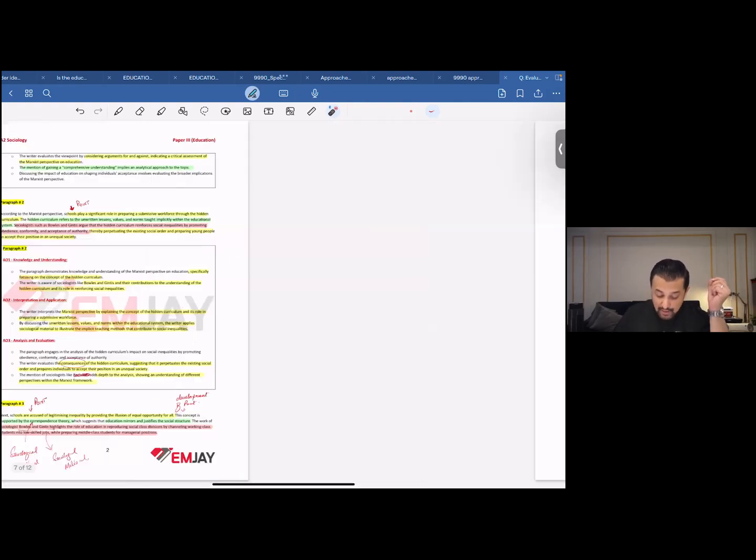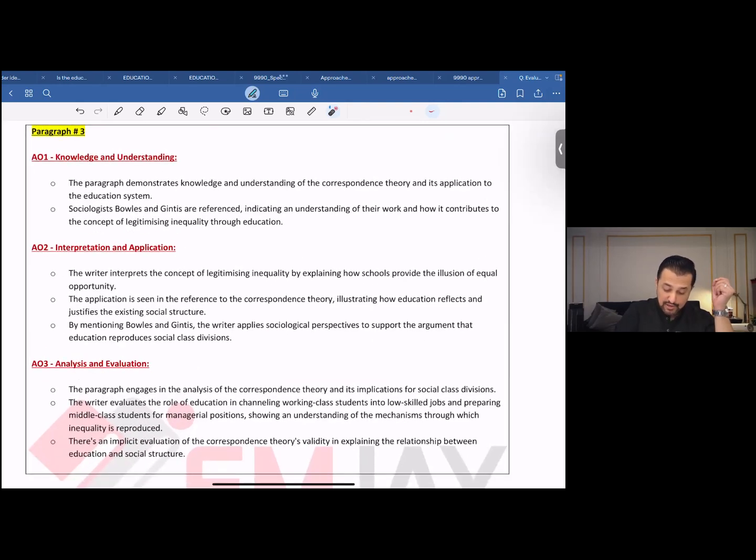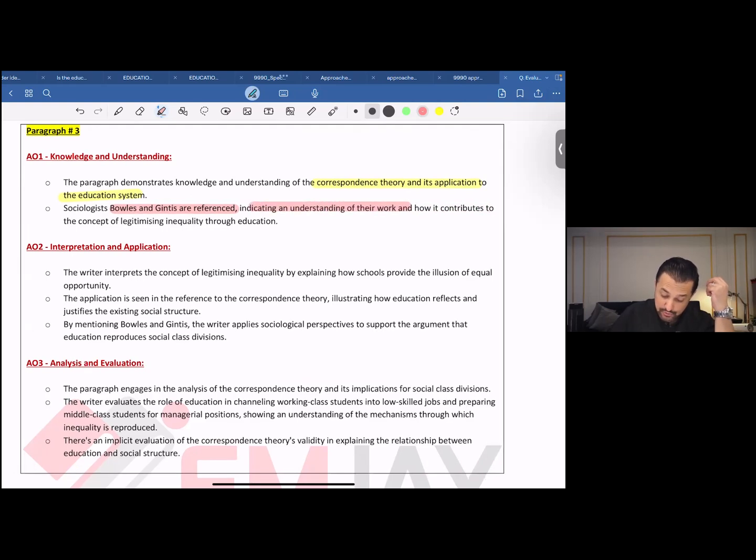Let's have a look at how this paragraph would be seen. Again, the paragraph, that is paragraph number 3 that we just read, demonstrates knowledge and understanding of the correspondence theory and its application to the education system. Sociologists Bowles and Gintis are referenced, indicating an understanding of their work. So you've indicated that you have an understanding of their work and how their work actually contributes towards the concept of legitimizing inequality through the education system.